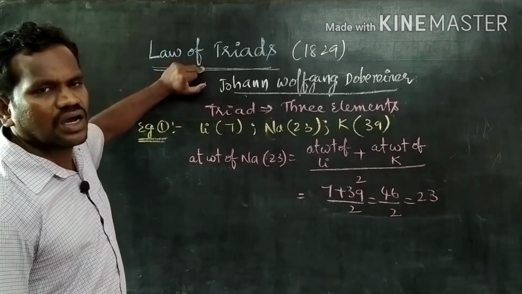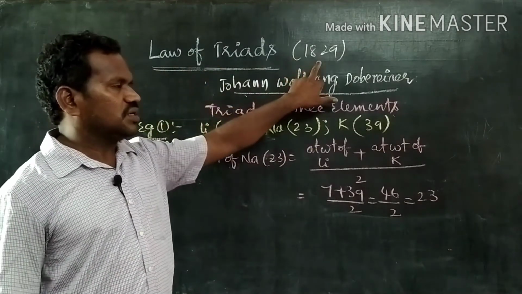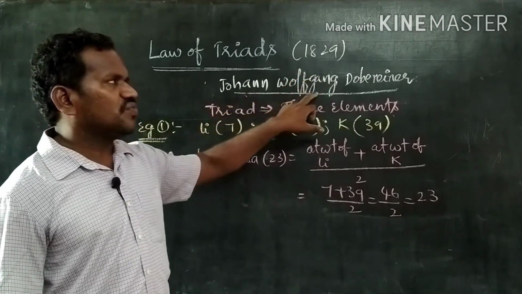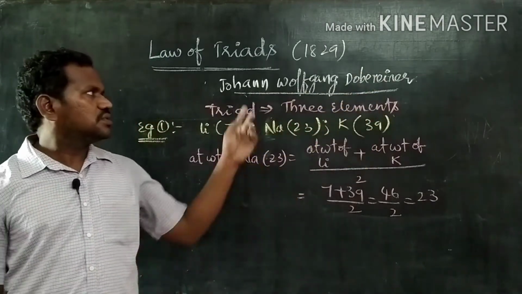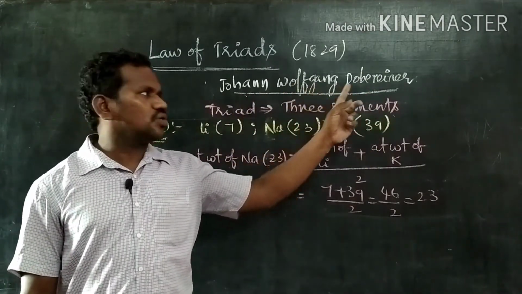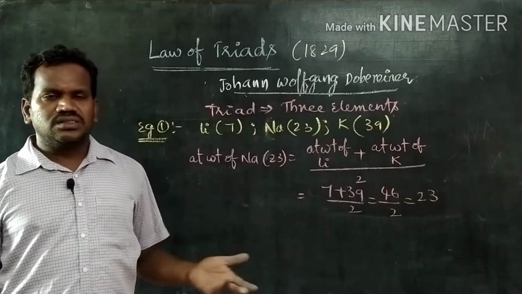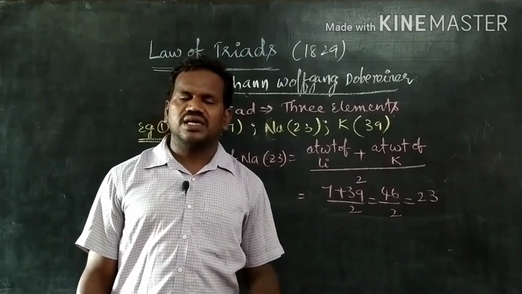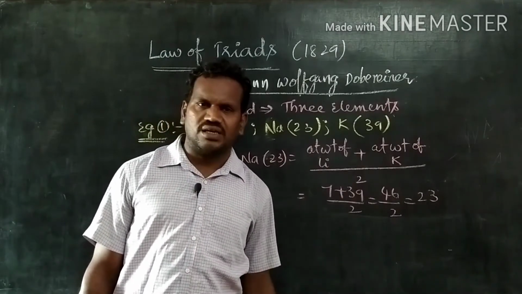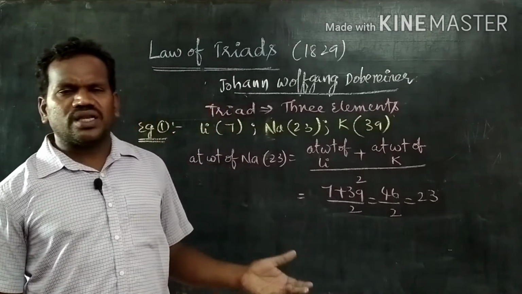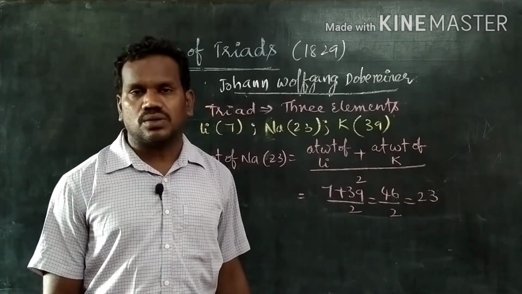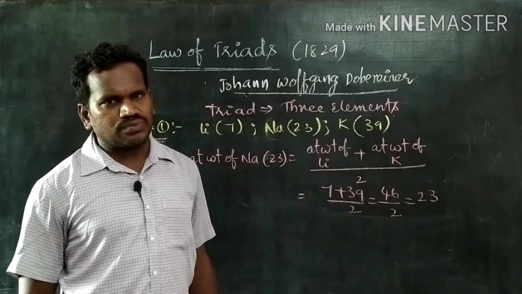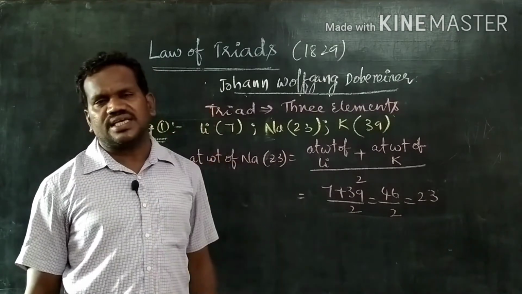The concept of the law of triads was developed in 1829 by Johann Wolfgang Dobereiner. See what basic principle he took for the classification of elements. At that time, a very small number of elements were known. He took three elements as a group, meaning in a group only 3 elements are there.